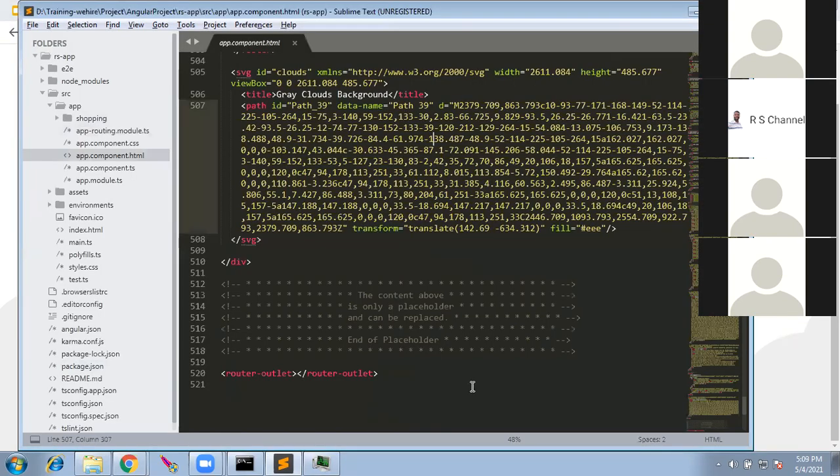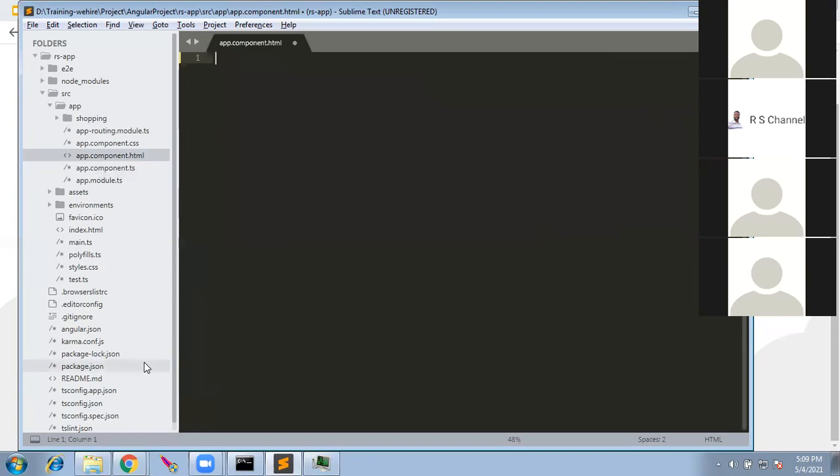We'll get rid of the entire thing. I'll delete it, press Ctrl+A, get rid of this and paste here: Welcome to Angular. We will just edit this. As soon as I save, this will refresh automatically.